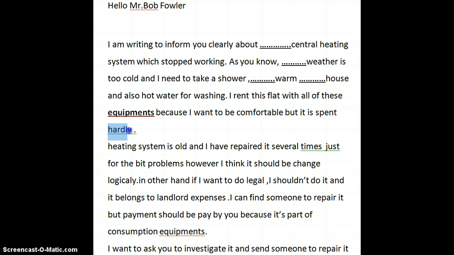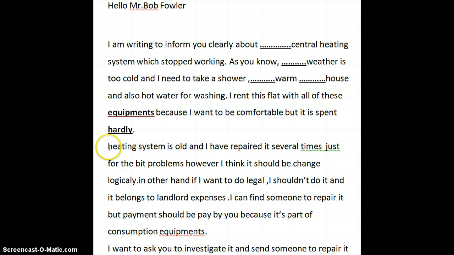Okay, you've got an adverb here which suggests you want to describe the verb, the verb of spending money. That's absolutely fine. You've used the adverb, but I think we might have a better alternative for the adverb here. So I'd like you to take a look at this again, please. And also, we don't need a space between the adverb and the full stop. Very good. So the part of the question asked, the problem is central heating. Write to your landlord, explain the situation, explain the problem, and also explain what you would like him to do regarding this matter. You've explained the first paragraph very nicely.